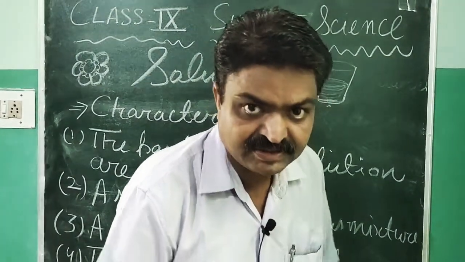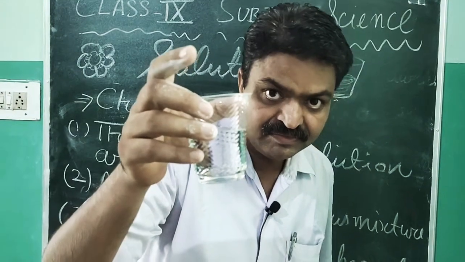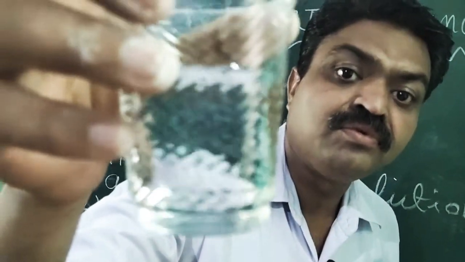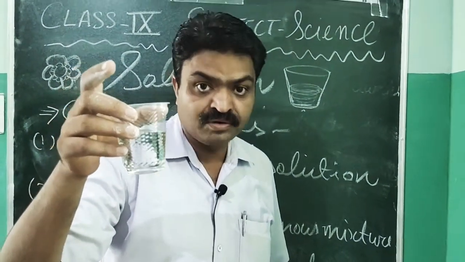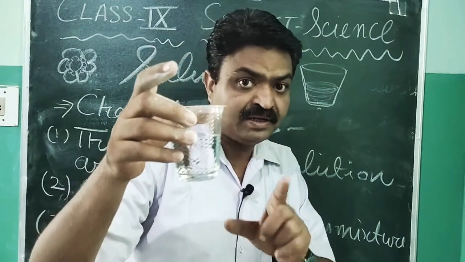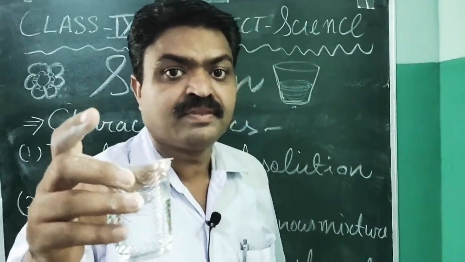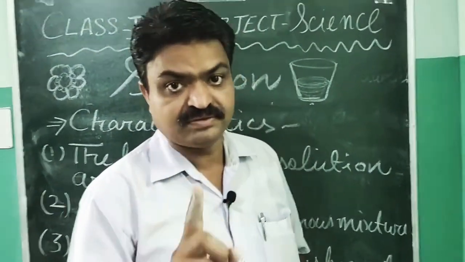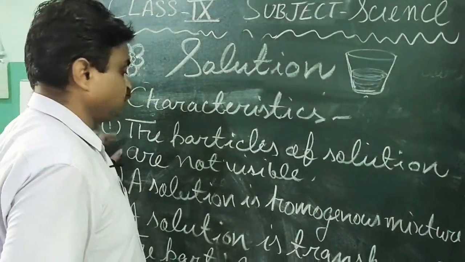Like this salt solution, can you observe the particles in this? No, you can't, because the salt particles are completely dissolved in it. That's why you can't observe those particles. So it is the first characteristic of the solution.